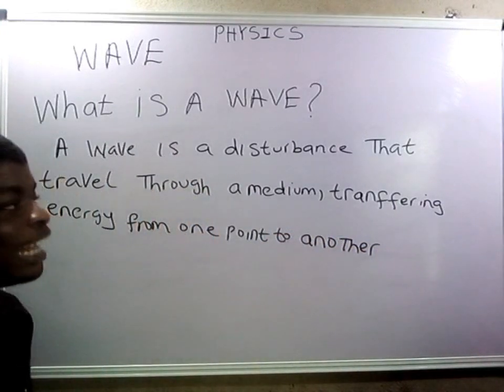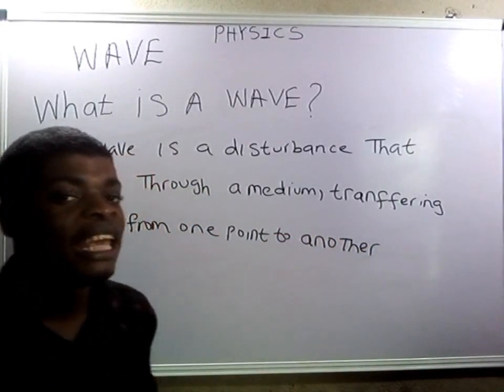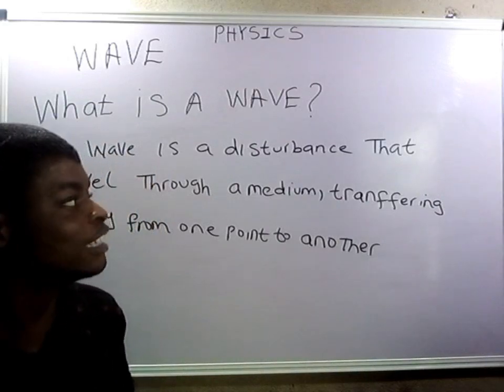That is not all. The nature of a wave still continues. So let's see the first statement.